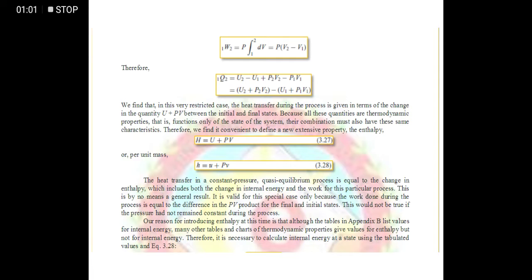Okay, so therefore madiderive na natin yung enthalpy by using the energy equation, assuming that the potential and kinetic energy are zero. Okay, so yun, makukuha na natin yung enthalpy. As you can see here, enthalpy is equals to internal energy plus pressure and volume, or specific enthalpy is equals to specific internal energy plus P multiplied by specific volume. Okay, so equation number 3.28.